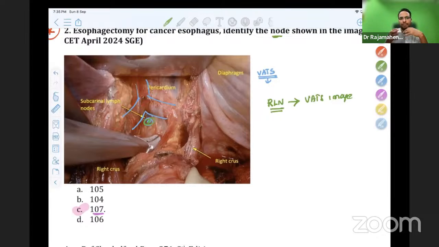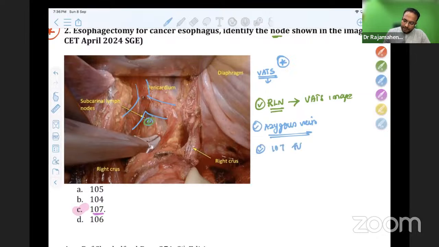I request you please go through this VATS image. The next exam question will be based on images on VATS, what are the structures? For example, in a VATS, you will be asked about the azygos vein also. Azygos vein image can be asked, because now recently all the esophagectomy and nodal dissection are done by video-assisted thoracoscopic surgery. So you might be asked to identify the recurrent laryngeal nerve, azygos vein, and 107 subcarinal node. So these three anatomies can be asked in the exam in an image-based question.